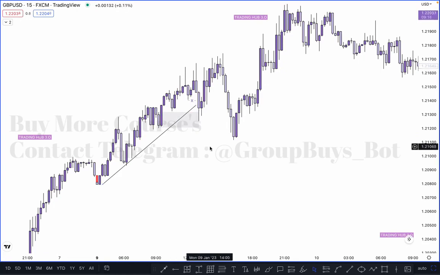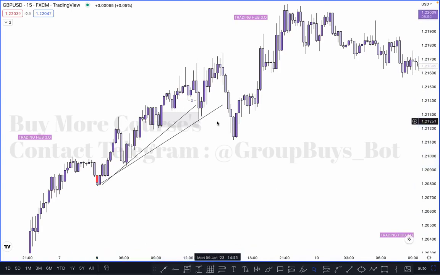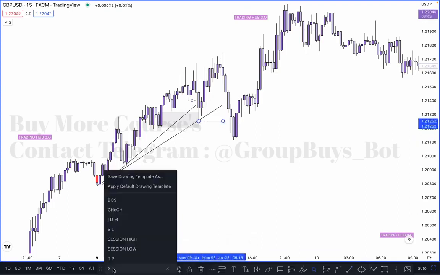And where is our next possible entry in this case? As you can see here, the market again creates a new structure like this and creates a new trend line. And then what happened here exactly? The same thing happened. The market was bullish and people are looking to sell after the break of this trend line. What should you do in this case as per the smart money concept? The market momentum is bullish. Where is our inducement in this leg? This leg is our inducement, because this one is our first pullback in a bullish market.